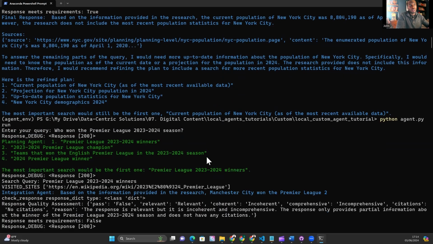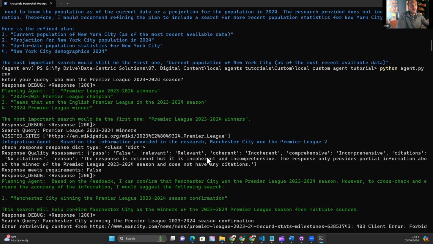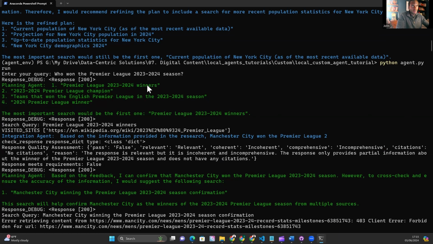Let's move on to the third question, which is who won the Premier League 2023-2024 season? So we've come up with some searches from the planning agent, and it's identified Premier League 2023-2024 winners, which is a good search. And you can see we've actually provided that search. And then we've pulled from the Wikipedia page. And the integration agent has delivered an answer. Based on the information provided in the research, Manchester City won the Premier League. And we've stopped here. We haven't completed the response.